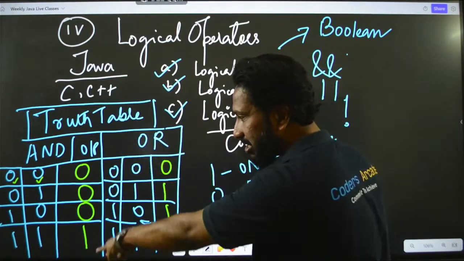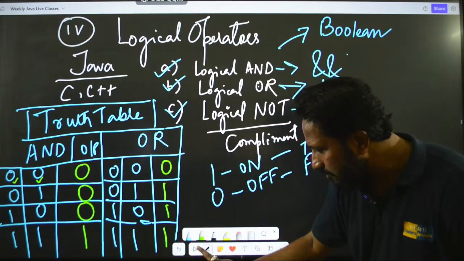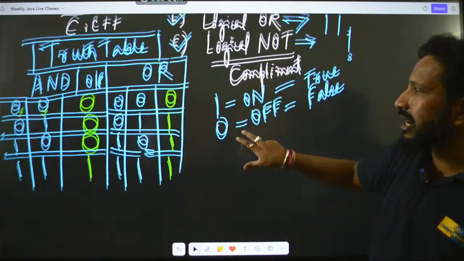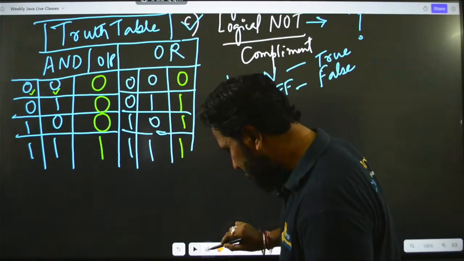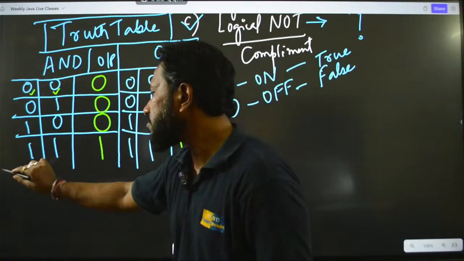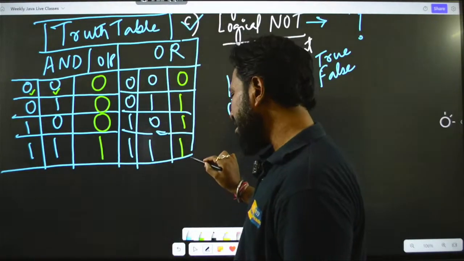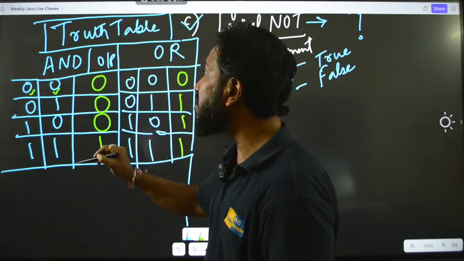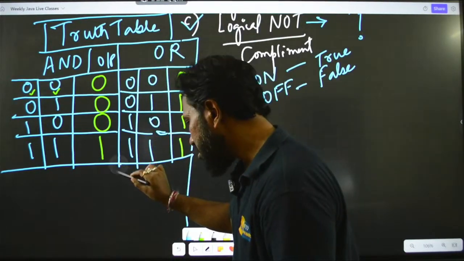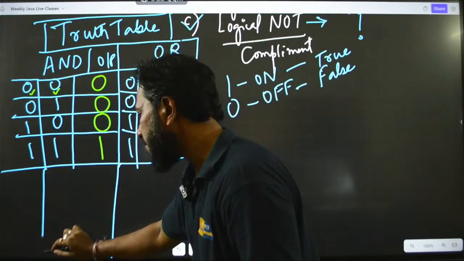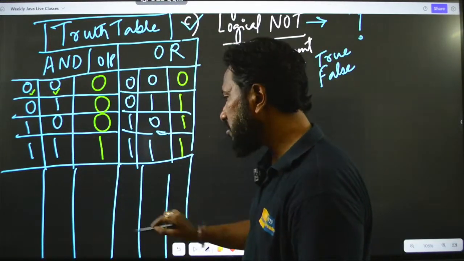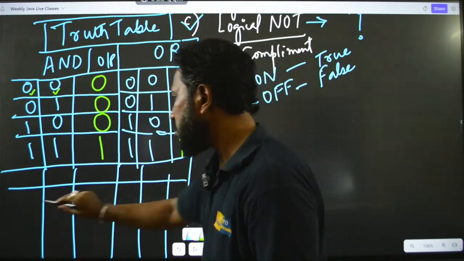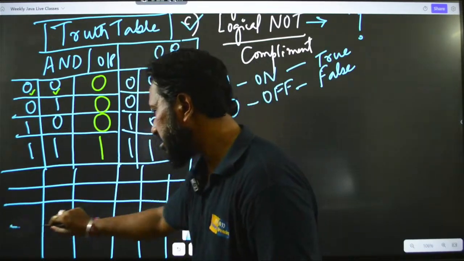So, just try to understand the difference, and we can do one more thing: we can write it down in a different way. Let me just finish up the table here, and we will try to replicate the same thing using true and false. Let me show you something. 1, 2, 3 and 4.